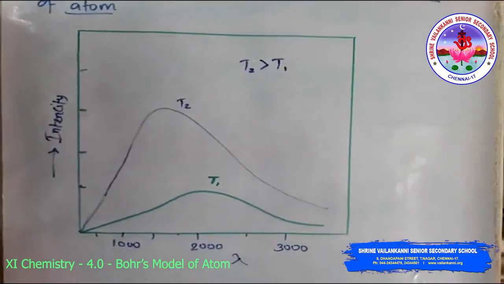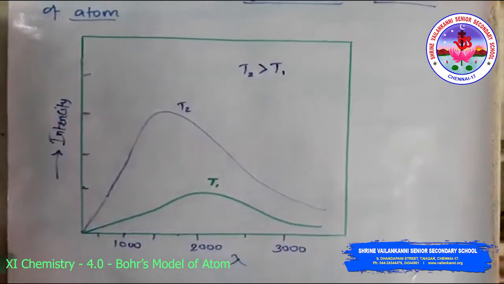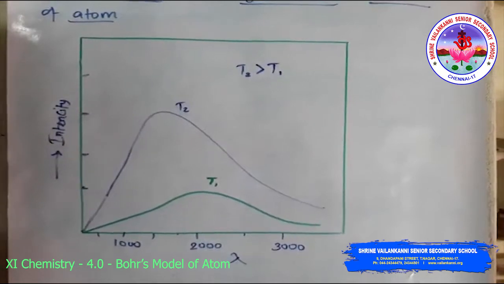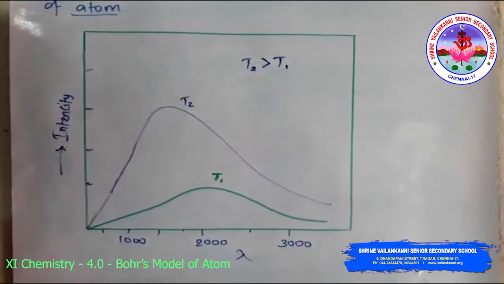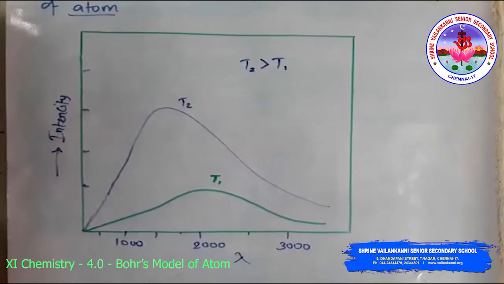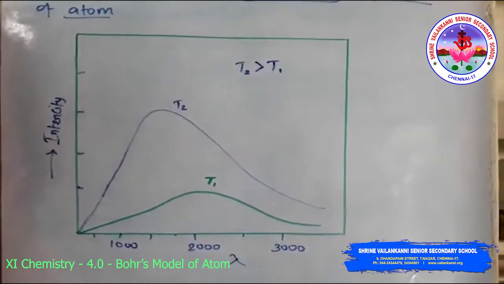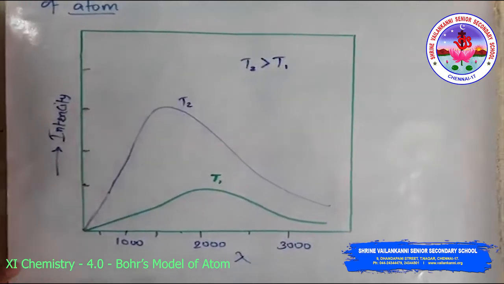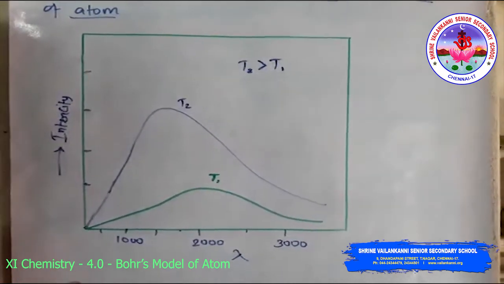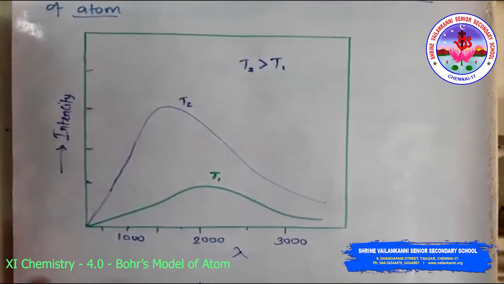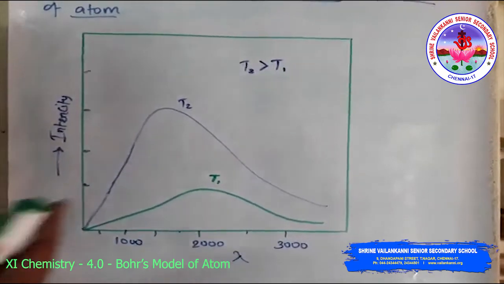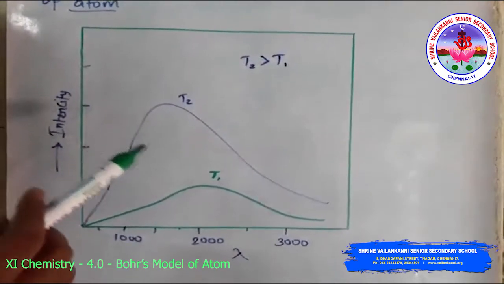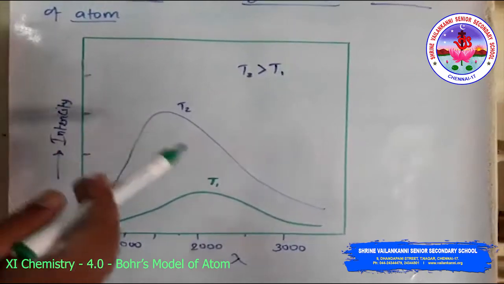Black body radiation was studied by Max Planck in the 19th century. When solids are heated, they emit radiation over a wide range of wavelengths. For example, when an iron rod is heated in a furnace, it first turns dull red and then progressively becomes more and more red as the temperature increases. As the temperature increases, the intensity also increases.